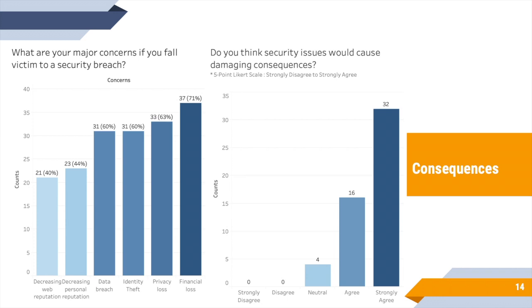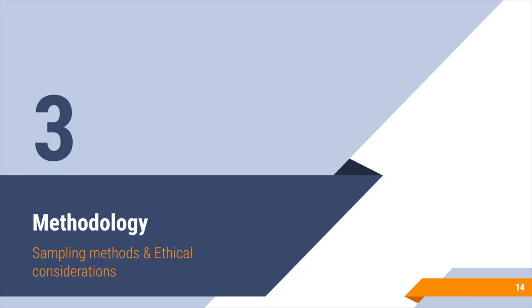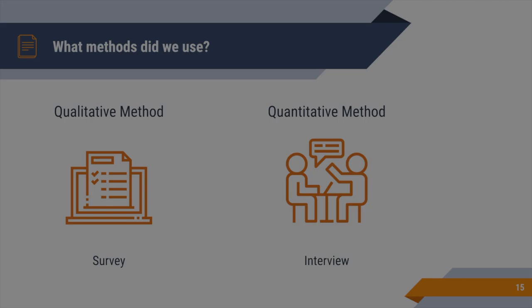And for the consequences part, most people agree that the security issues would cause damaging consequences, and the top damaging consequence is financial loss. I'll be covering the methodology section, including the sampling methods and ethical considerations.